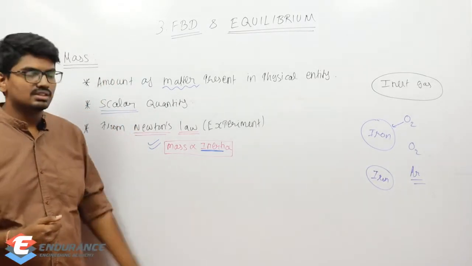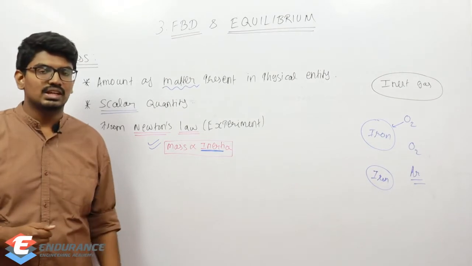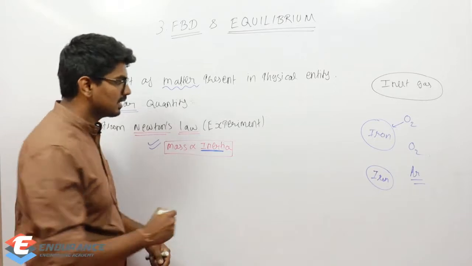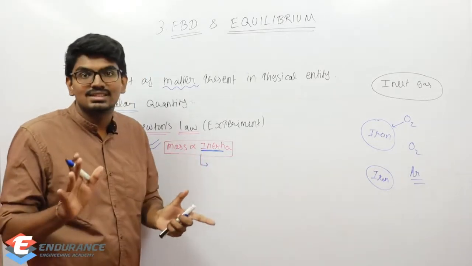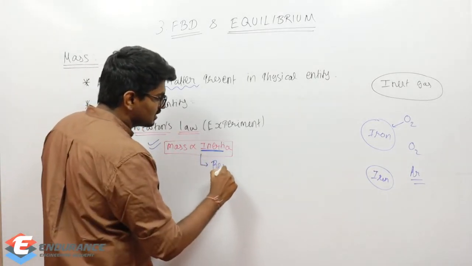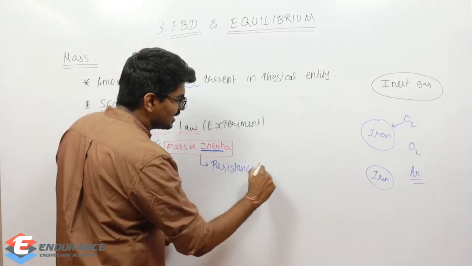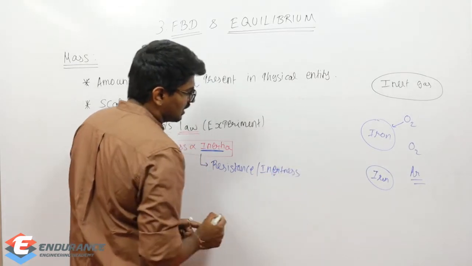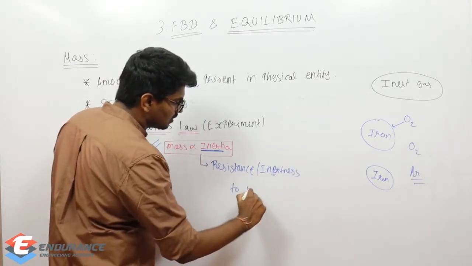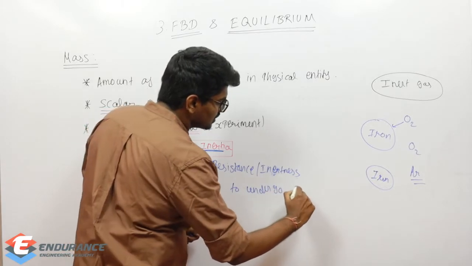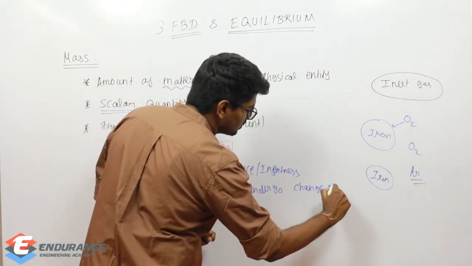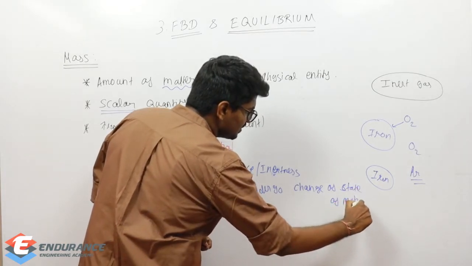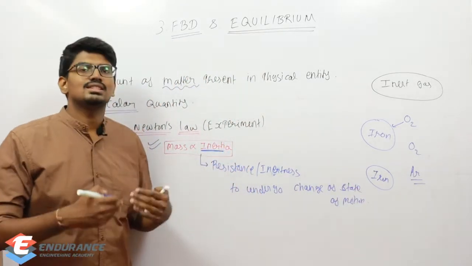Now, coming to Newton's law: mass is directly proportional to inertia. What is inertia in terms of motion? Because we are dealing with motion, right? Inertia is nothing but simply resistance against motion, or in other words, resistance, or I can say inertness. Resistance or inertness, both are the same. Inertness to undergo change of state of motion. So there will be some resistance to changing the state of motion.